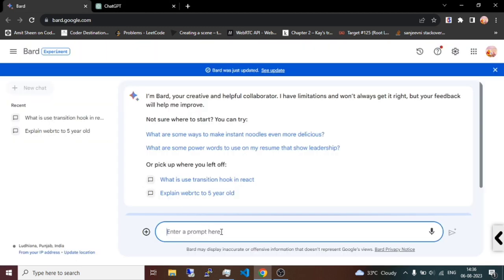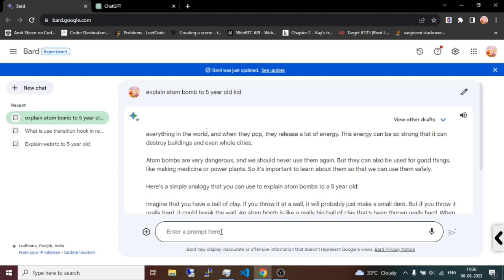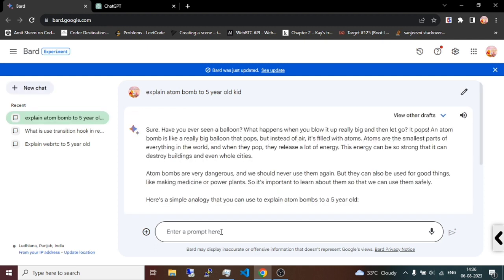and let me paste that same prompt here and wait for the response. One thing I like about ChatGPT is that its user experience is best as compared to BARD as of now. As you are seeing in BARD, I need to wait for it to generate the response, and it will paste that particular response on your UI all at once. But in the case of ChatGPT, it gives you the feeling that it is typing like a human. So that is a very huge difference from the perspective of a regular user.